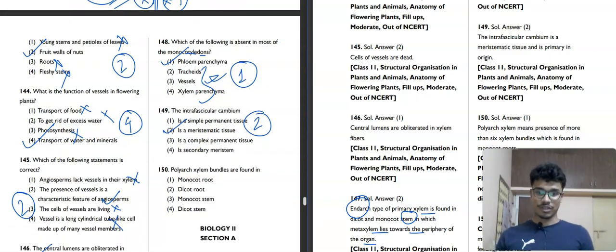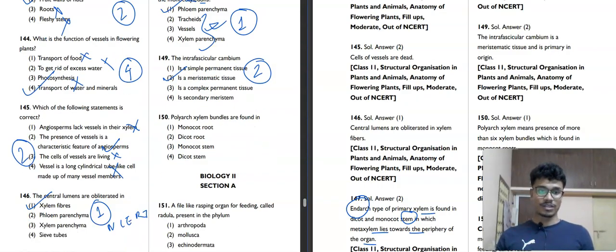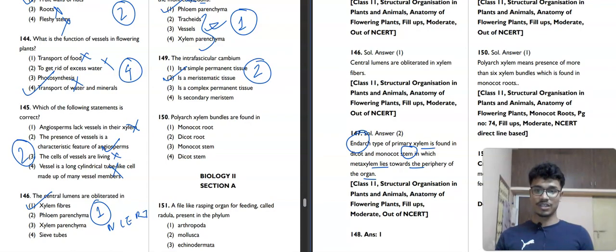Now the last question. Polyarch xylem bundles are found in monocot root, dicot root, monocot stem, dicot stem. Polyarch xylem means the presence of more than six xylem bundles. Where is it found? Monocot root. The first option is our correct answer.